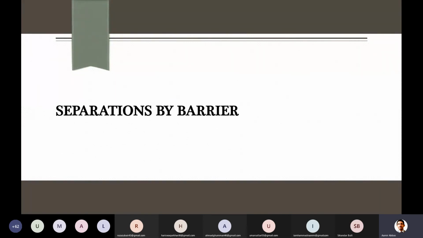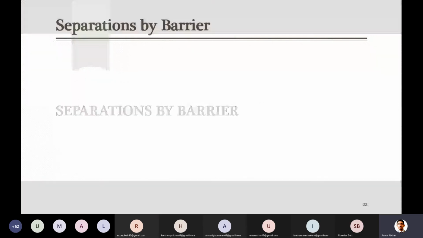One student also posted a question yesterday in Teams, which will be answered here: what are the criteria to select which separation technique is better. So let's start with separation by barrier.